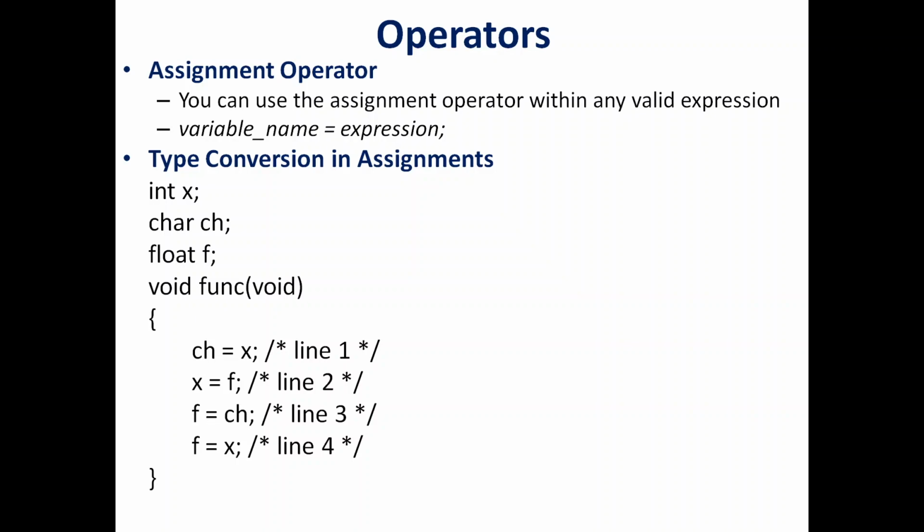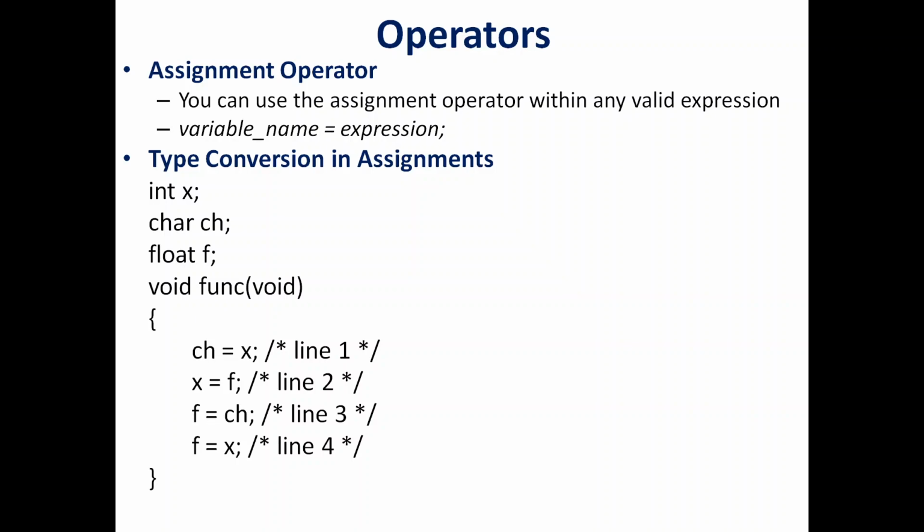That is because 16 bits are used for integer, whereas only 8 bits are assigned to character. So it will truncate the higher order bits and extract only the lower order 8 bits, and that value alone will be assigned to character. But if the number stored inside the integer variable is a small number, then you won't see any issue like that. It will be accommodated within the character.